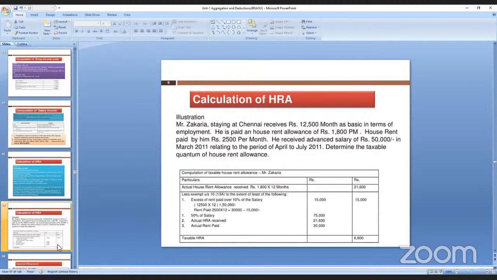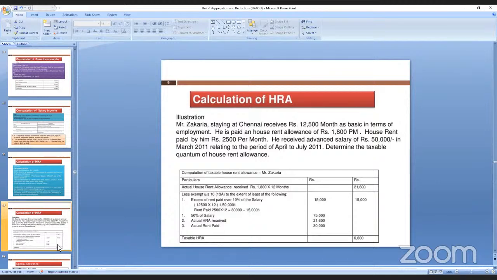Now we'll see the computation of taxable HRA, that is house rent allowance, for Mr. Zakaria. So what is the actual house rent allowance? 1,800 into 12, it is 21,600. Okay. Less exemptions under section 10, the least of the three.